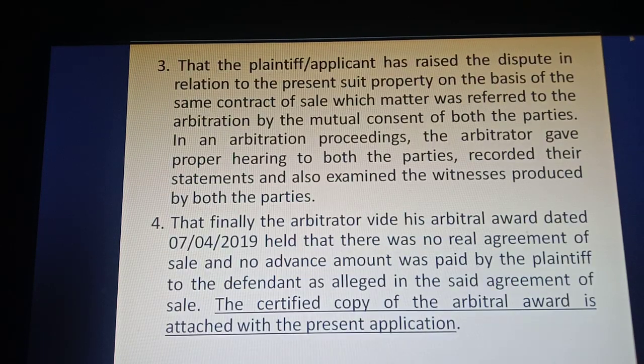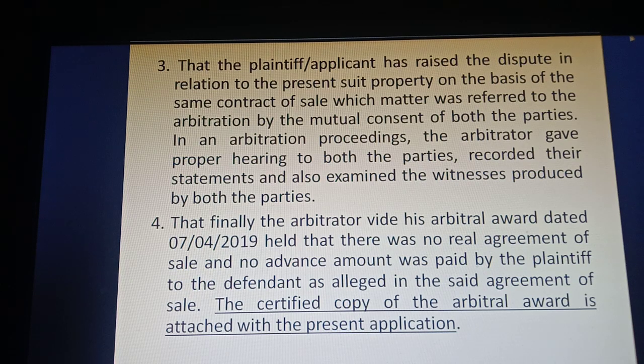Okay. And number 3 states that the plaintiff had previously raised the same dispute in relation to the same suit property on the basis of the same contract of sale, which matter was referred to the arbitration by the mutual consent of both the parties.